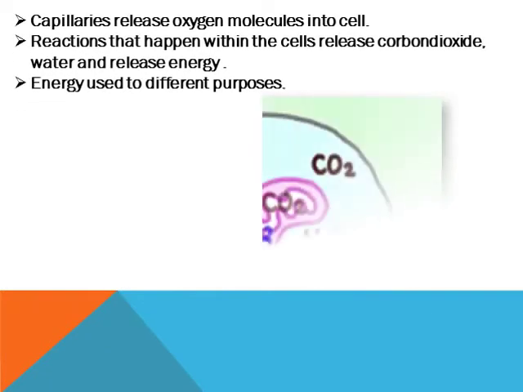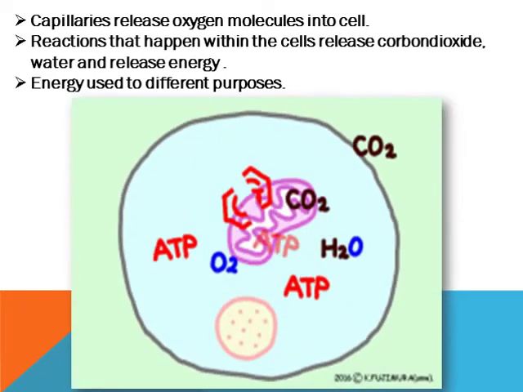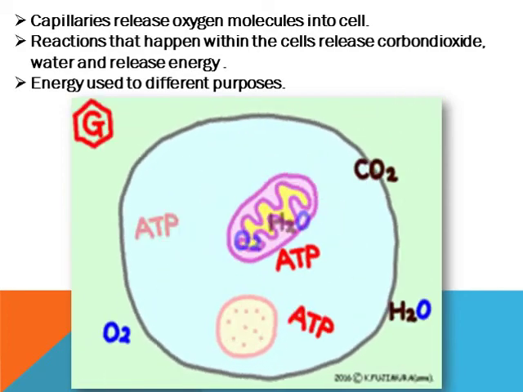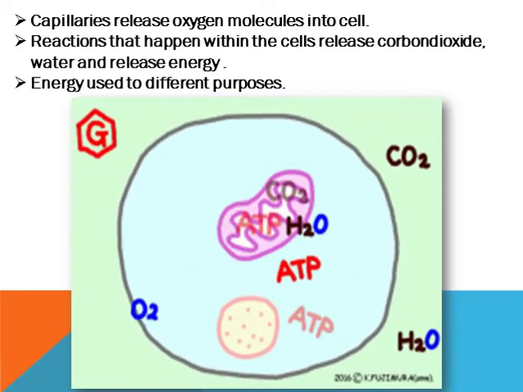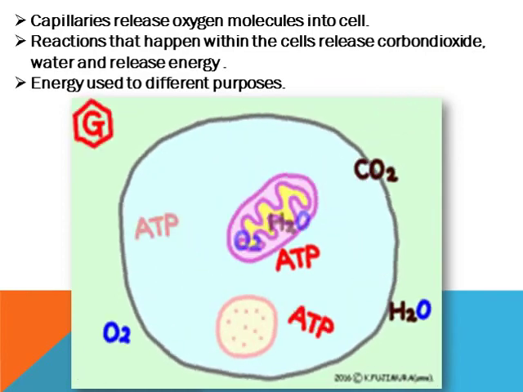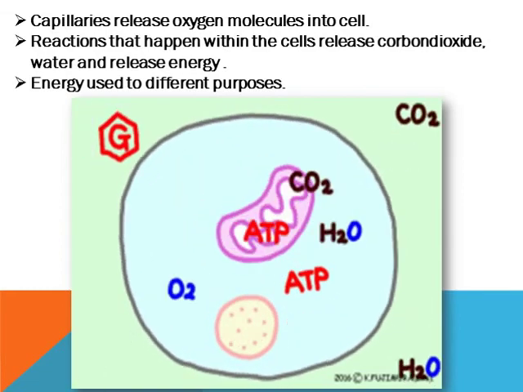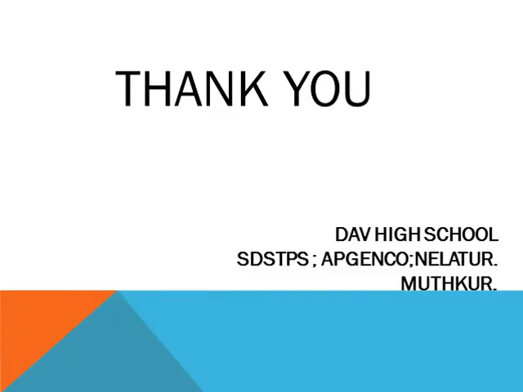The capillaries that carry the blood that contains oxyhemoglobin release the oxygen molecules into the cells. The cells utilize oxygen to break down glucose and produce carbon dioxide, water and energy. This energy is utilized for the different purposes to perform the life process of the cell.